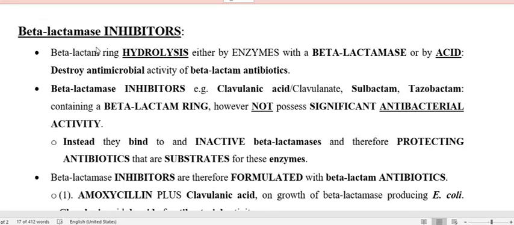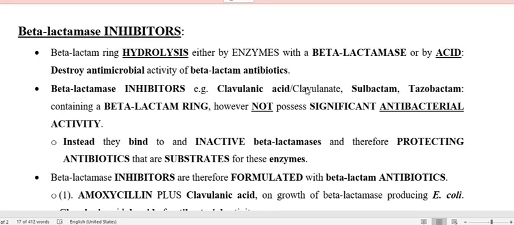It means that if you are using a beta-lactamase inhibitor, then this is beneficial for those beta-lactam antimicrobial agents that are sensitive to the beta-lactamase enzyme. So under these beta-lactamase inhibitors, the drugs are clavulanic acid, sulbactam, and tazobactam.